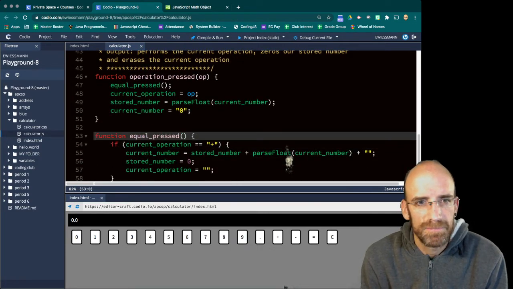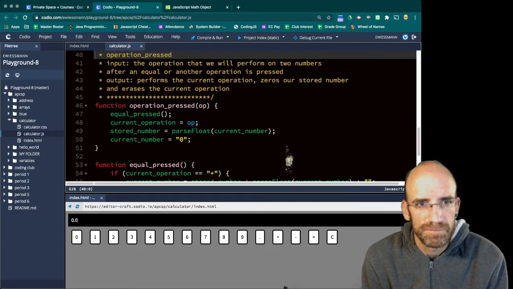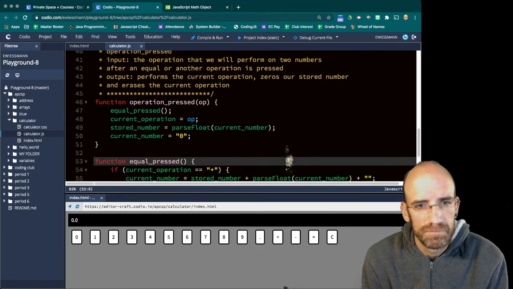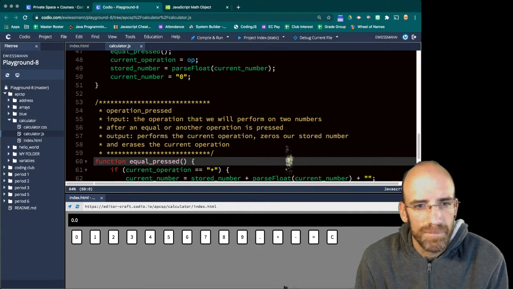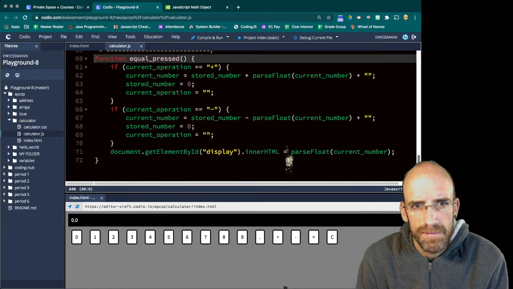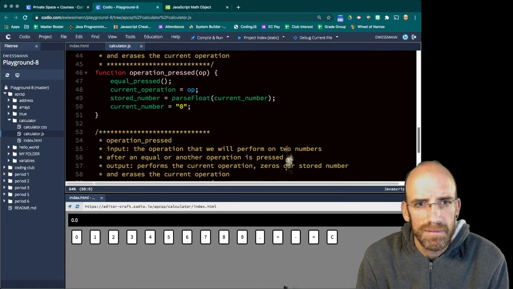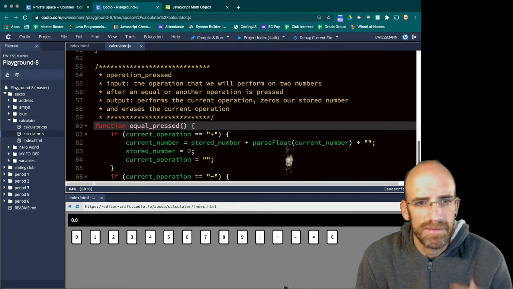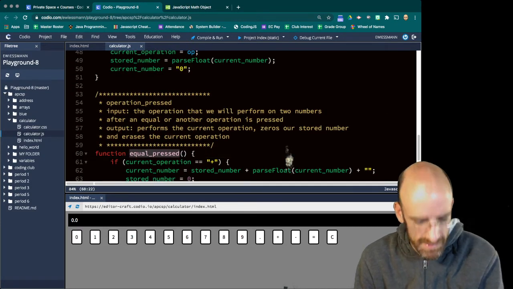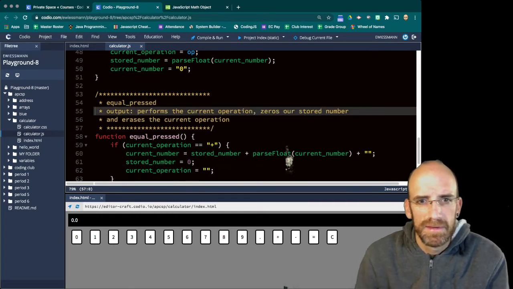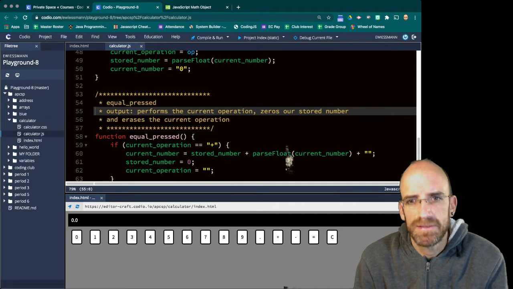Equal pressed. And actually, you know what? Yeah, no, that's fine. So equal pressed is the last one we got to do. It doesn't have a comment. It performs the current operation, zeros and stores and erases the current operation.